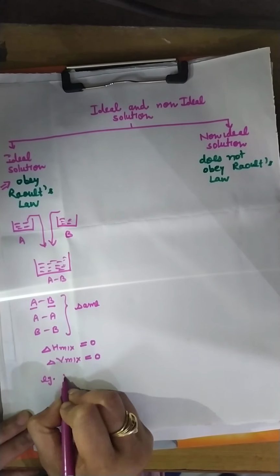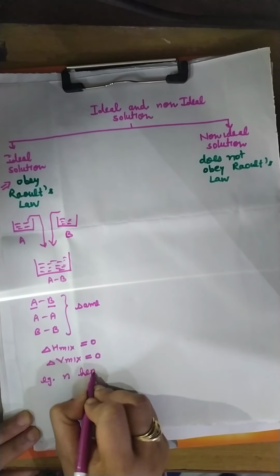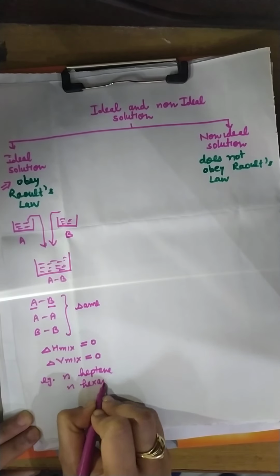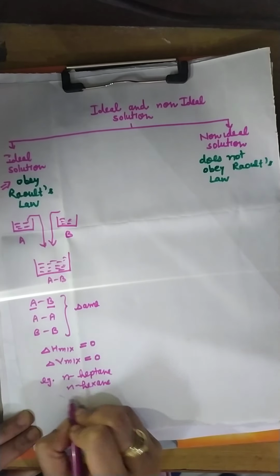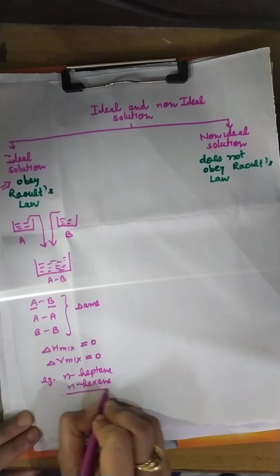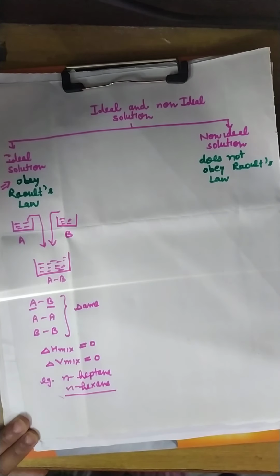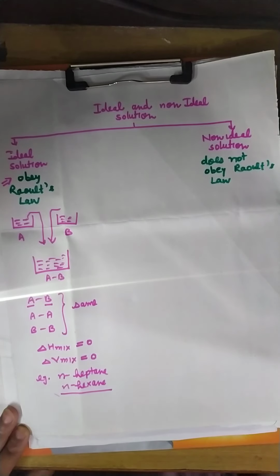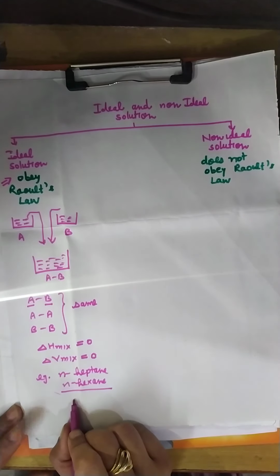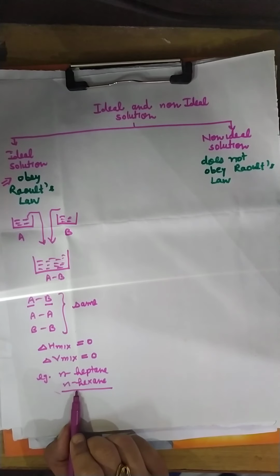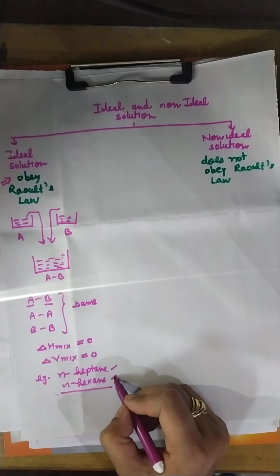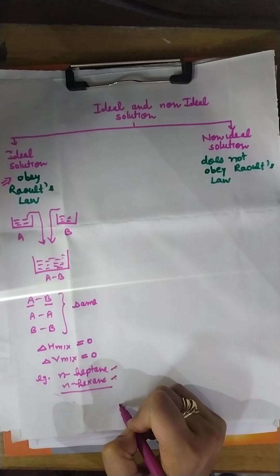Example, if we take normal heptane and normal hexane. When we mix both of them, then we get an ideal solution which obeys Raoult's law, and the interaction in the new solution is same as the interaction between its component particles.